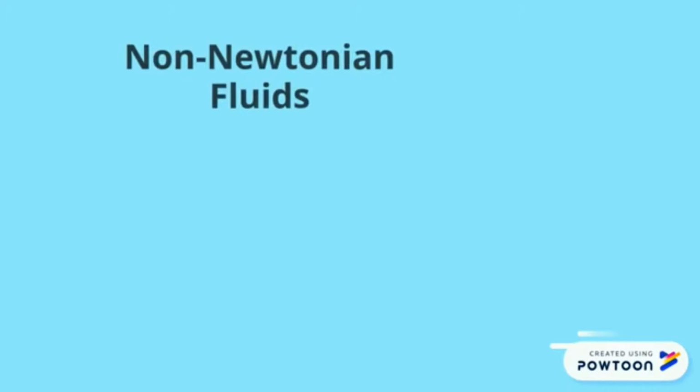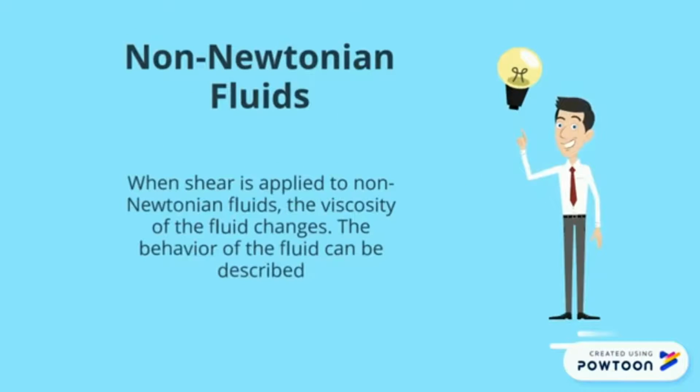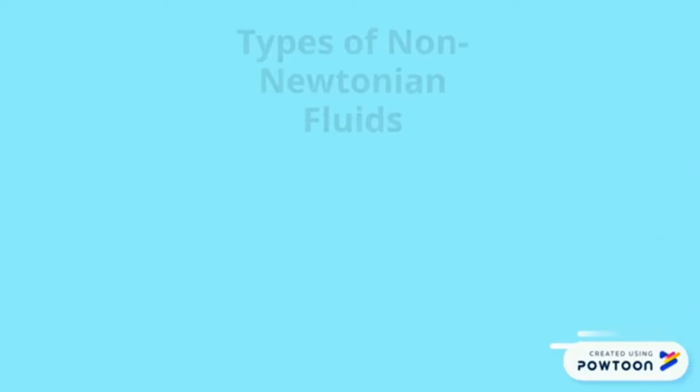What about non-Newtonian fluids? You can probably guess that non-Newtonian fluids are the opposite of Newtonian fluids, which is a fluid where, when shear is applied, the viscosity of the fluid changes. The behavior of the fluid can be described.